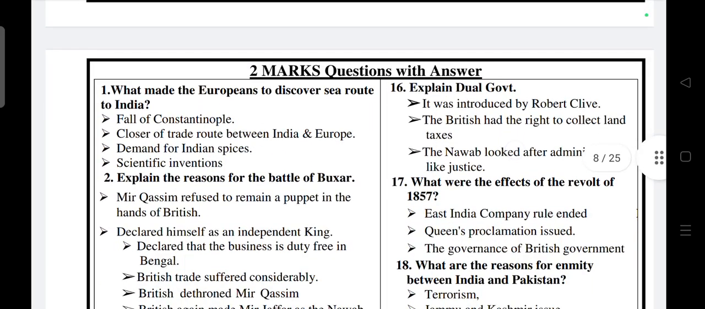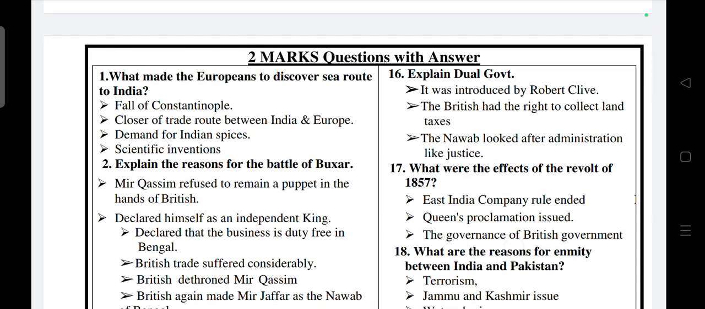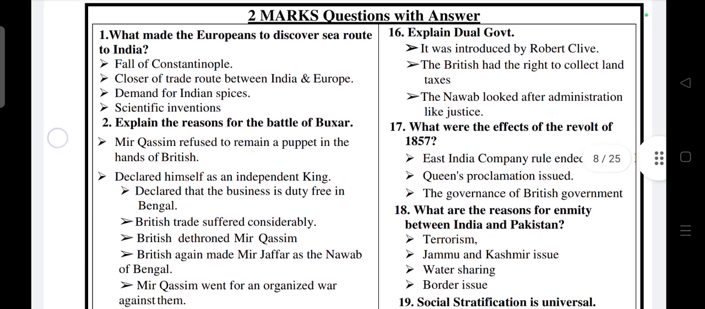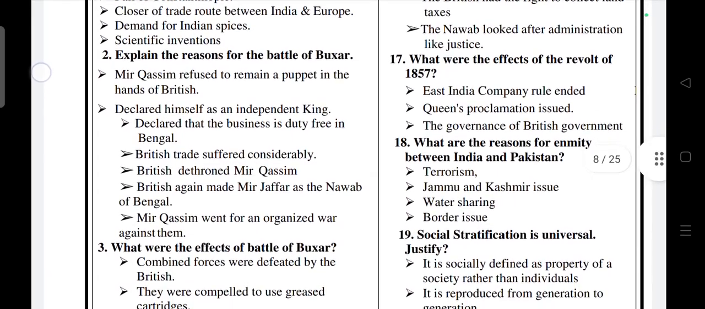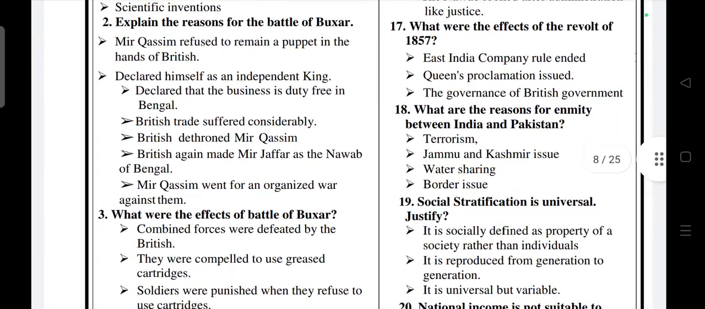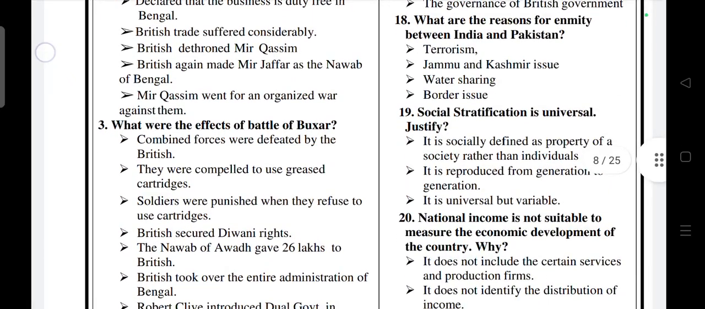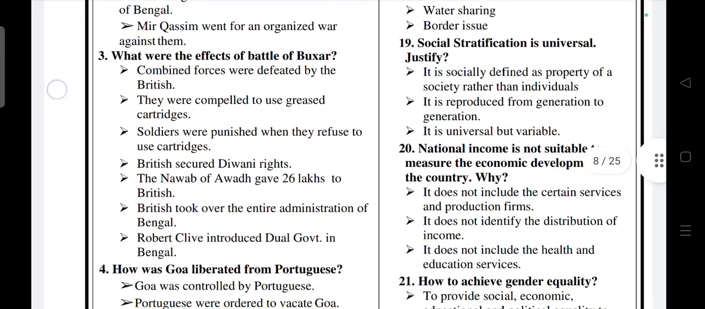Then important 2 mark questions. What made Europeans discover the sea route to India? Explain the reason for the Battle of Buxar. Explain dual government. What is the effect of the revolt of 1857? So these are all the important 2 mark questions. You have to write point-wise. Try to write point-wise.